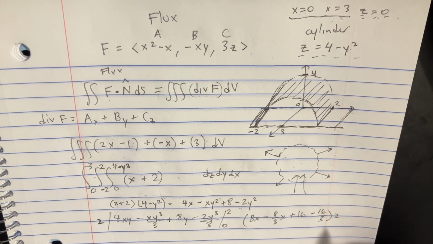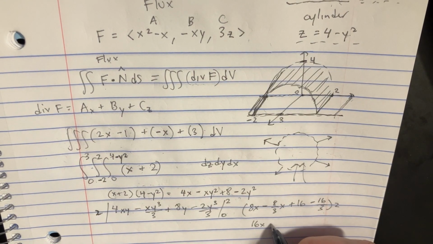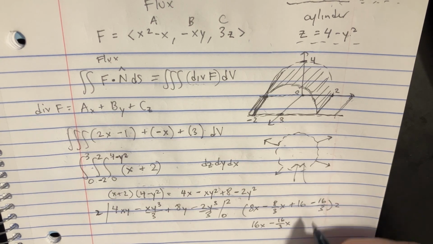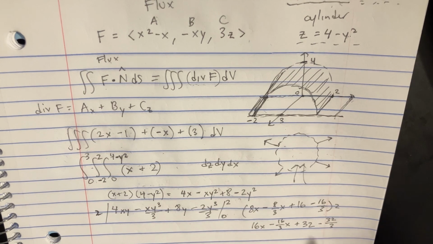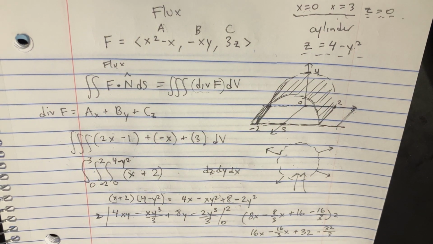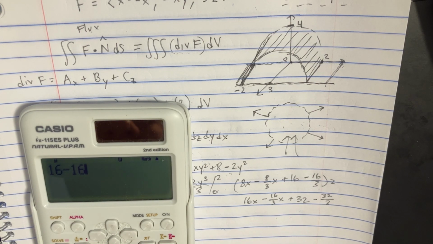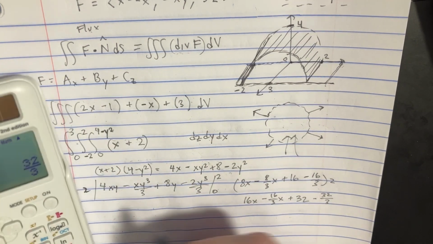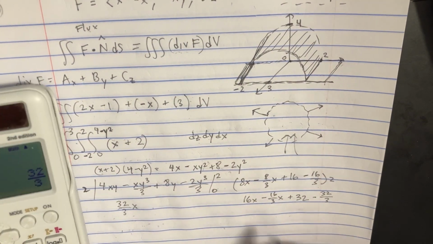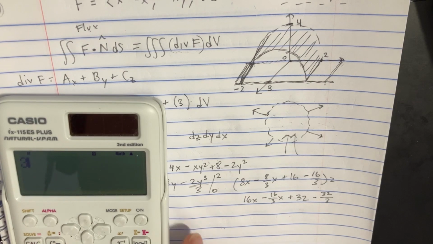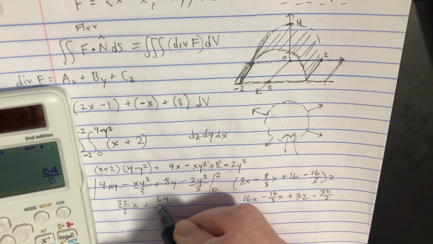And if we multiply that by 2, then we'll get 16x minus 16 over 3 x plus 32 minus 32 over 3. We could simplify that a little bit further. So 16 minus 16 over 3 is going to be 32 over 3, times an x. And then we're going to add 32 minus 32 over 3. That's going to be 64 over 3.